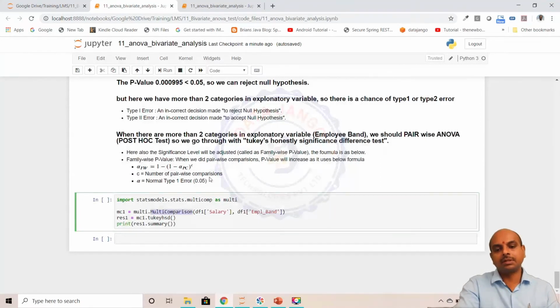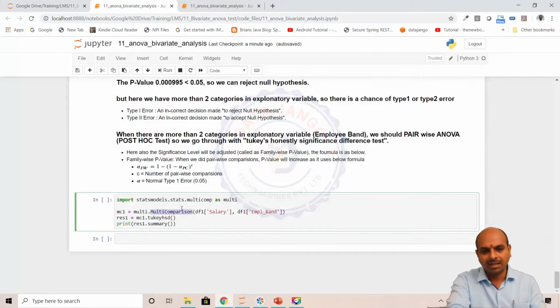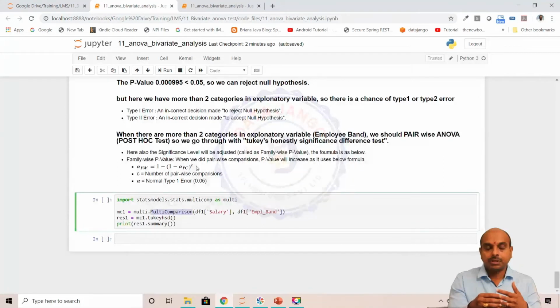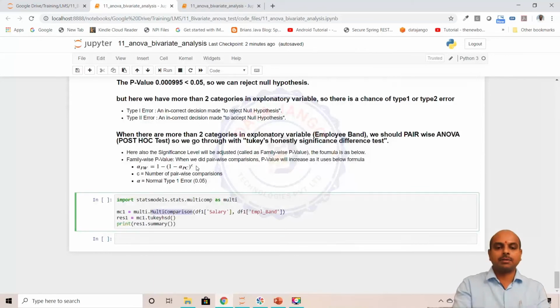If you substitute this, you get the adjusted significance value, which the p-value is compared against to reject or accept the null hypothesis.